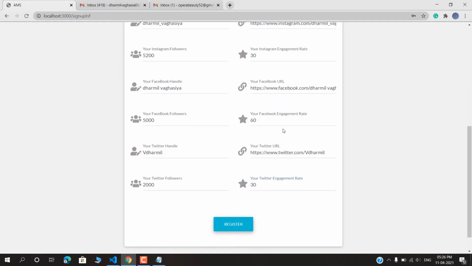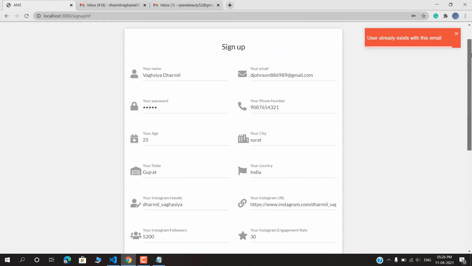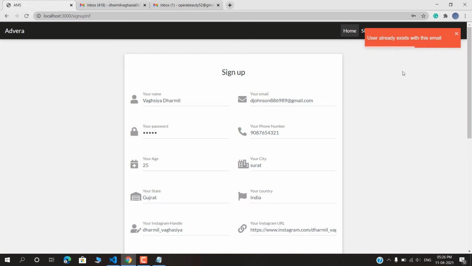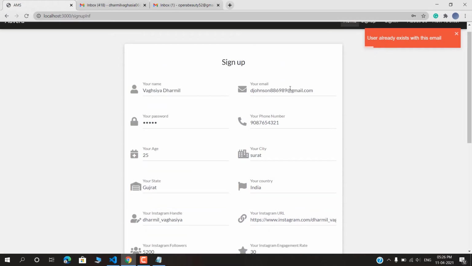It will not allow it because I have entered an already used email address. It is showing that the user already exists. Now I am using my original email ID.